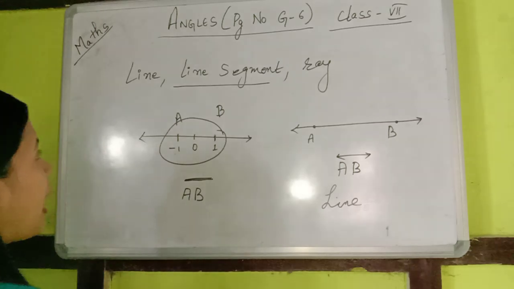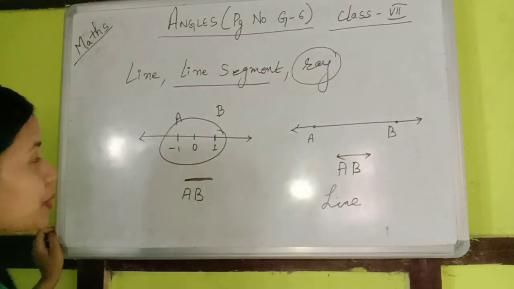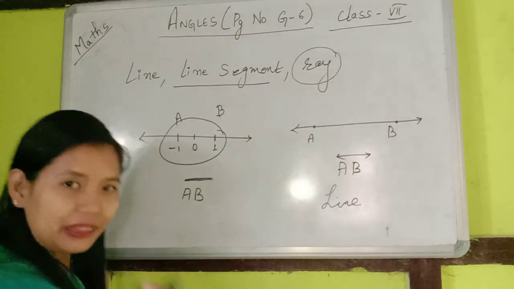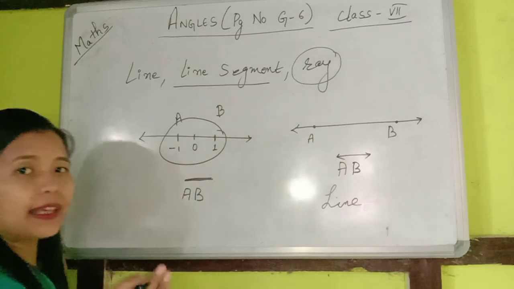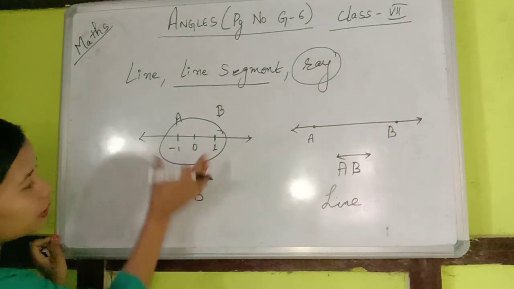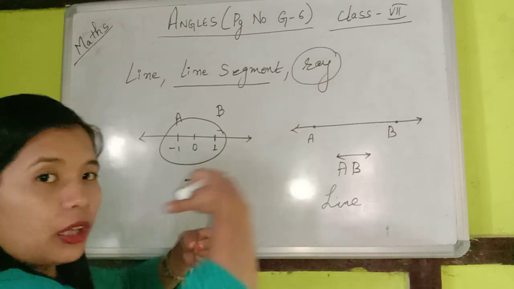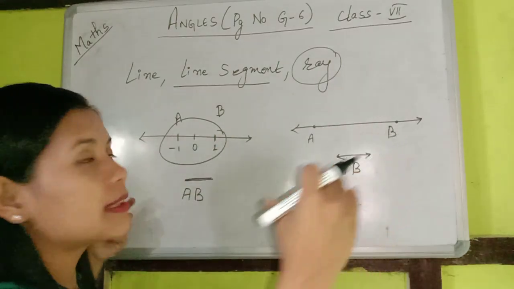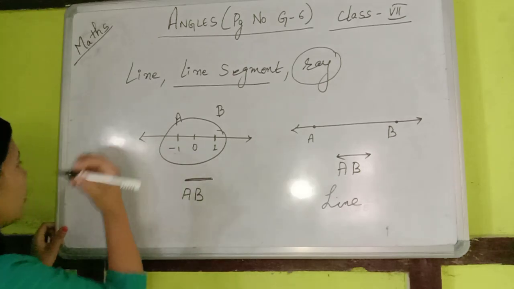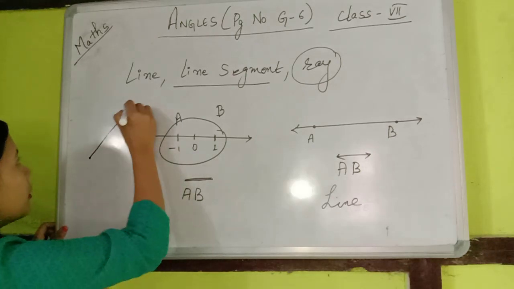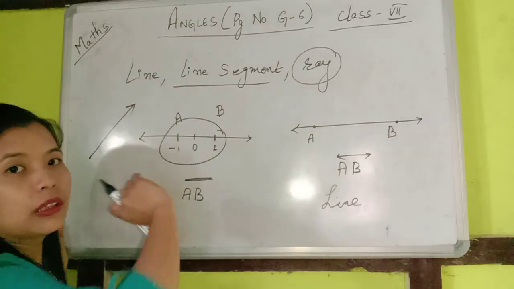Now we have something called a ray. A ray is also a line, but one of its ends is finite. Here in AB both the ends are finite, it doesn't go on till infinity. But in a ray we have an arrowhead which goes on till infinity.